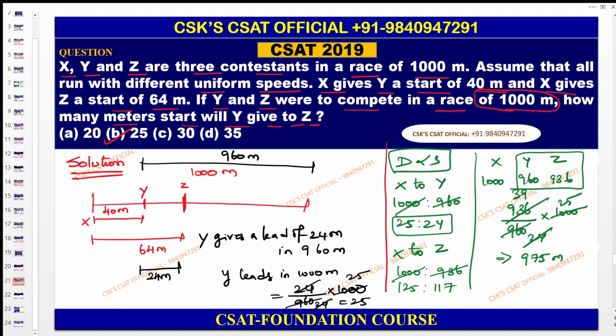Okay, you need to calculate with respect to the 1000 meters. So therefore 1000 minus 975 is equal to 25 meters. You can use either of the methods. I think the first method is the simple method. You can use model 1, or else you can use model 2 also. If you have any doubt, you can ask, or else we'll move on to the next question. Shall we move on to the next question? Okay, fine.